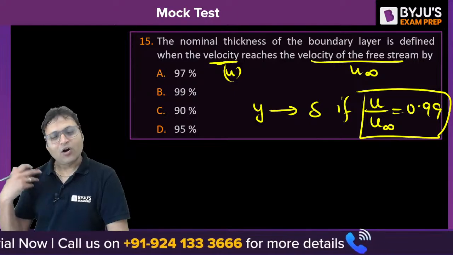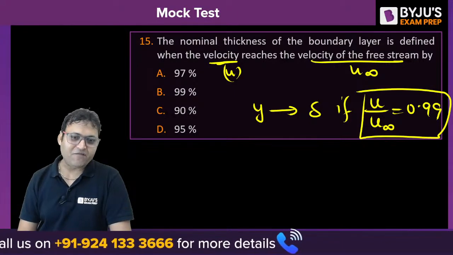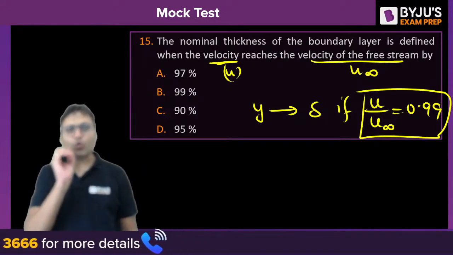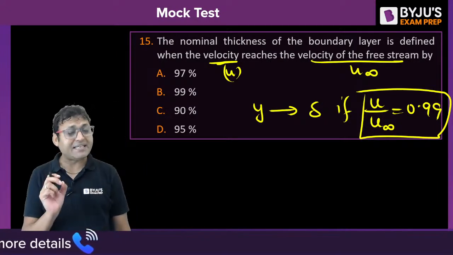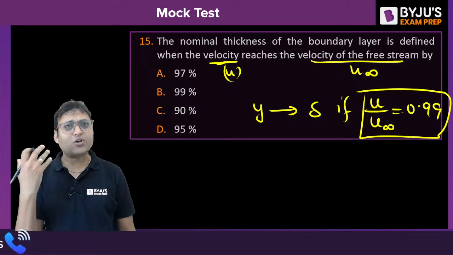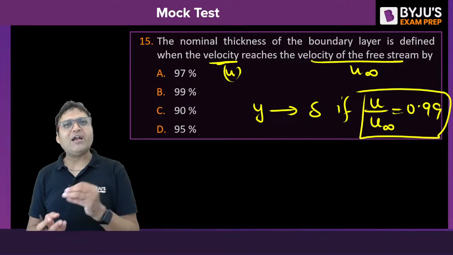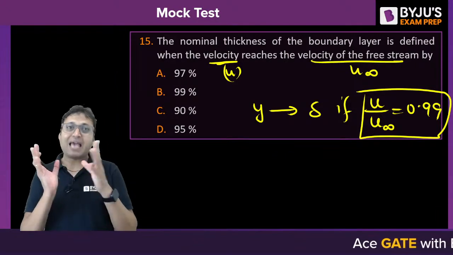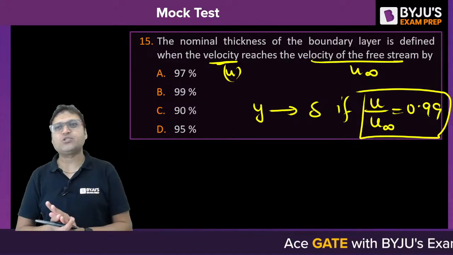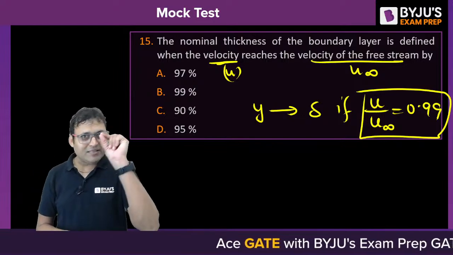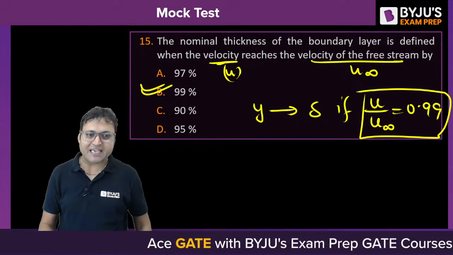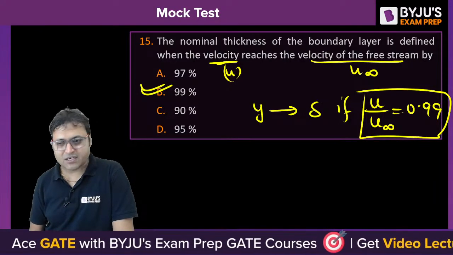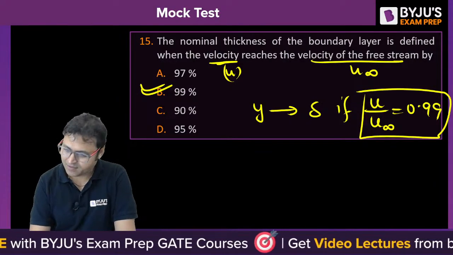We have all discussed this definition of boundary layer thickness n number of times. When the local velocity becomes 99, why is it 99? Because if we talk about 100%, then the particle will be outside the boundary layer. If the velocity becomes exactly equal to u infinity, then that is not part of the boundary layer. So that is why 99% is the correct value for the definition of boundary layer thickness. B is the right answer.